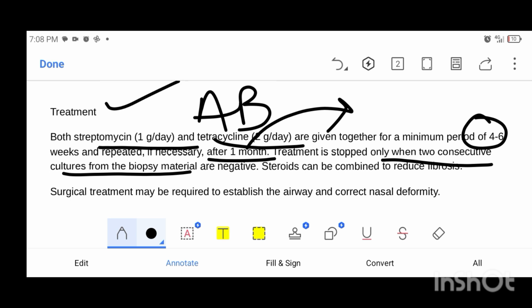We also give steroids to the patient, as I have told you earlier that in the cicatricial stage there is fibrosis. So to reduce the fibrosis and the adhesions in the cicatricial stage, we also give steroids to the patient. Surgical treatment is also required in some cases.